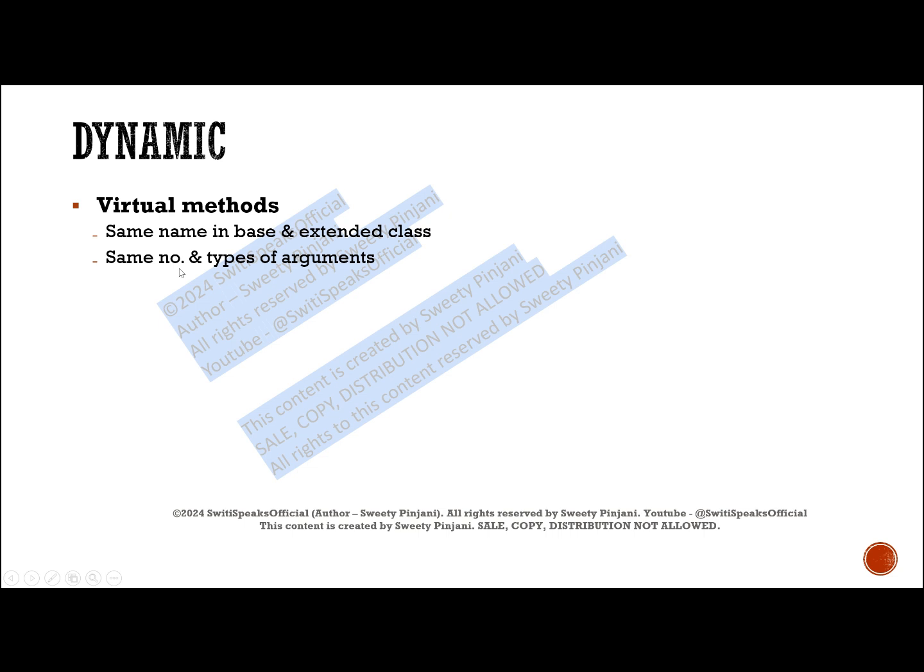The method should have same number and same type of arguments, and it should have same return type. Only then you will say polymorphism because the method is same. Name is same, number and type of arguments are same, return type is same. But the implementation will be different. The code inside that method will be different, and these things will remain same.